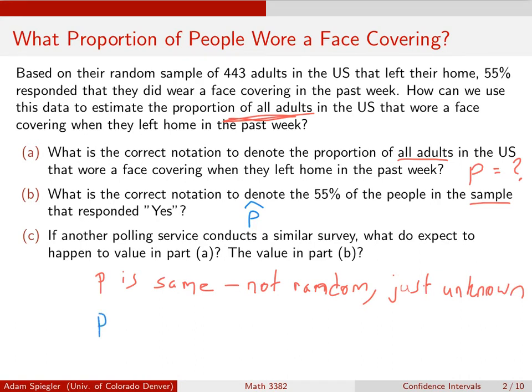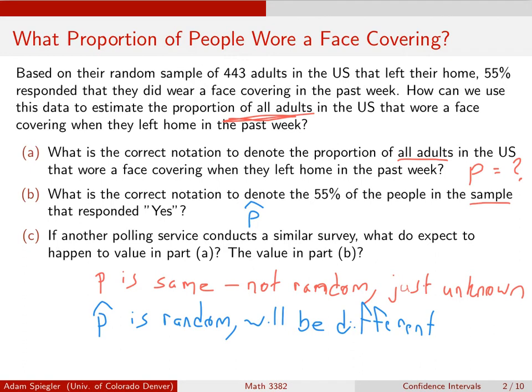Whereas the sample proportion is random, and so it's going to be different. But if we're picking our samples randomly, then there shouldn't be too much bias, and so it shouldn't be drastically different from the 55% that ABC News got. But there is going to be some variation from sampling to sampling.